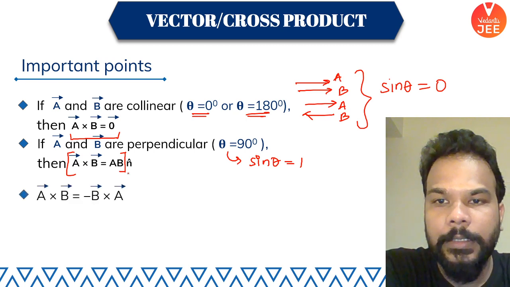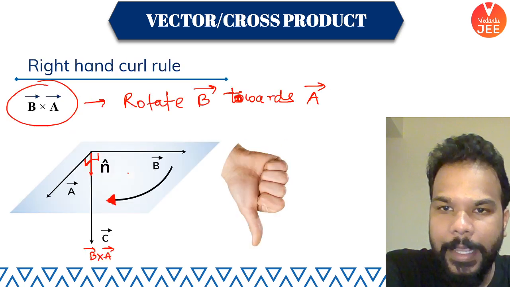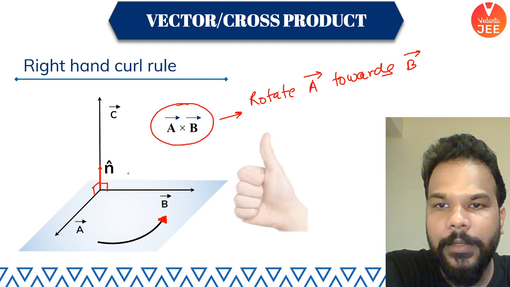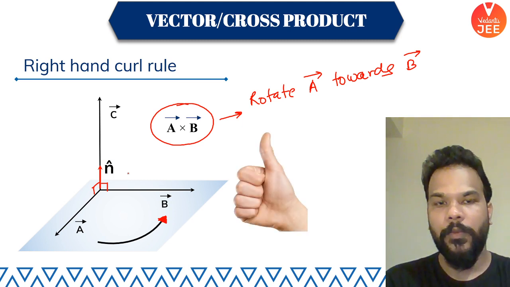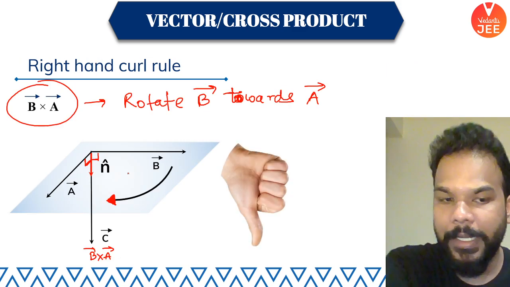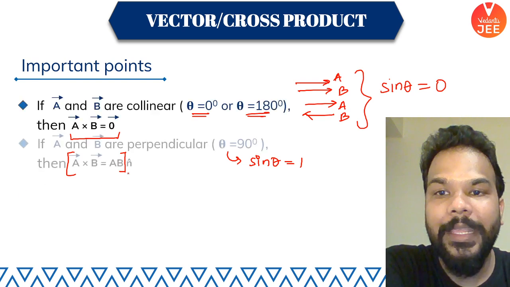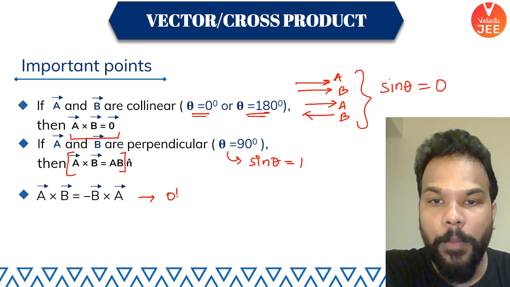Okay, guys. Now, next property, obviously what you saw in the diagram here: if vector A cross B was going upward, vector B cross A was going downward. That means they have the same magnitude AB sine theta, but they have different direction. That is why they are basically opposite vectors.